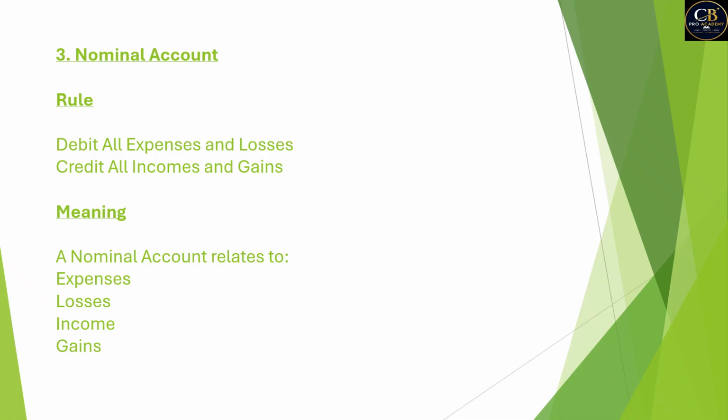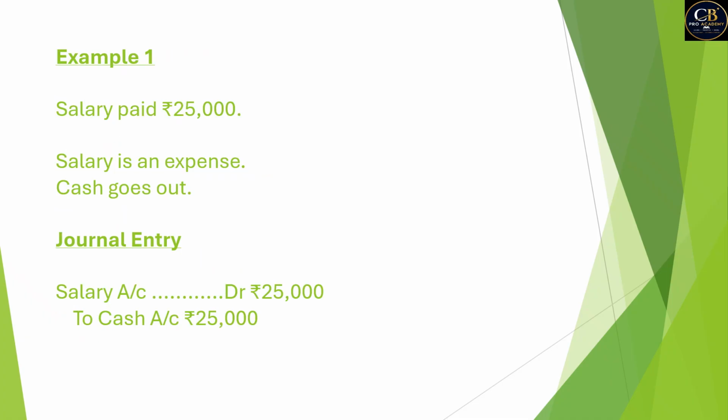Let's discuss some examples. Example 1, salary paid 25,000. So salary is an expense, cash is going out. The journal entry will be salary account debit 25,000, to cash account 25,000.